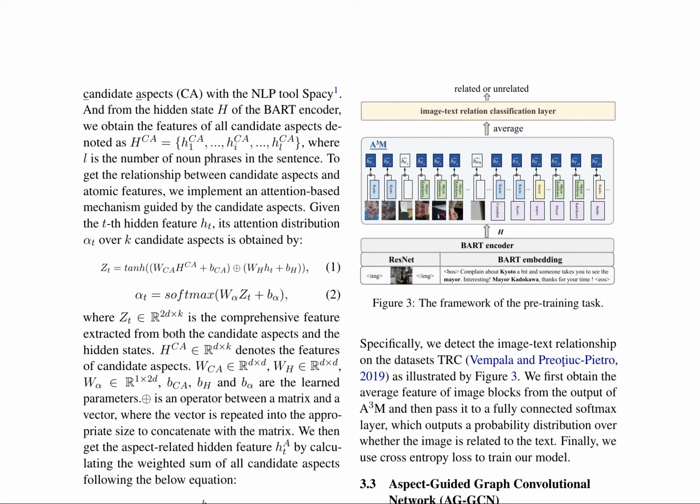The aspect-related hidden feature HA_T is then calculated as a weighted sum of all candidate aspects, as shown in equation 3. To combine the atomic feature HT and its aspect-related hidden feature HA_T, a learned parameter beta T is introduced to add up the two features, as shown in equations 4 and 5.